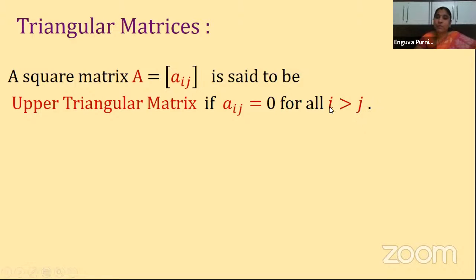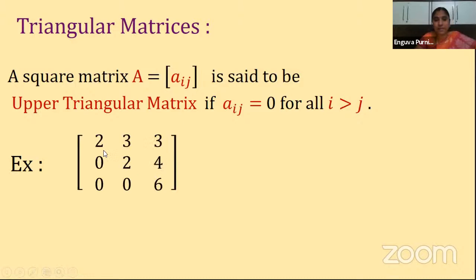Is it clear? So if the row number i is greater than the column number j, then in such a case the element must be 0. In all other cases, it can have any number. Is it clear? So let us see how it looks. Example: this is a matrix I'm giving.